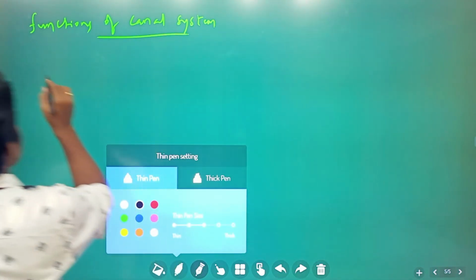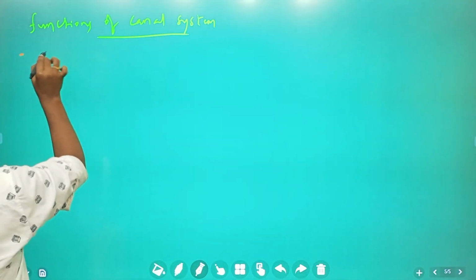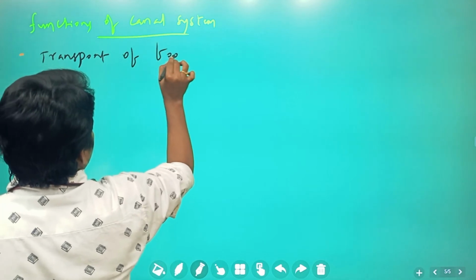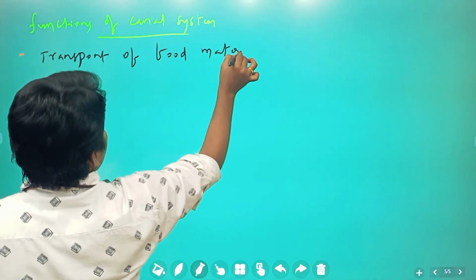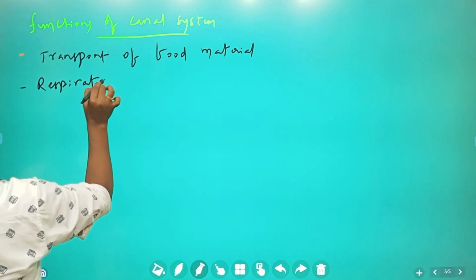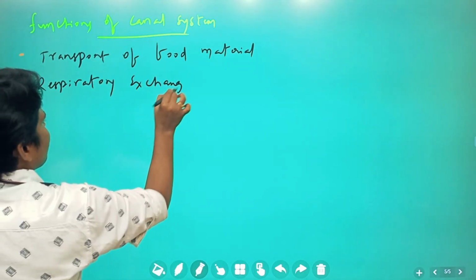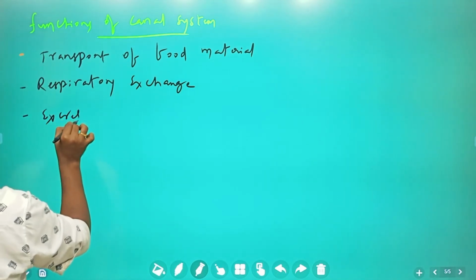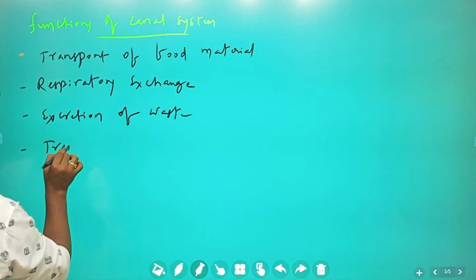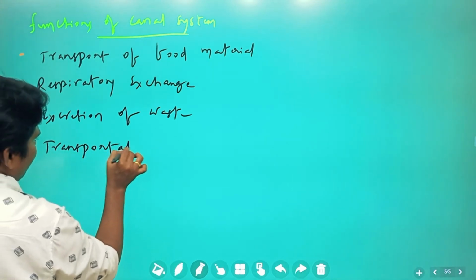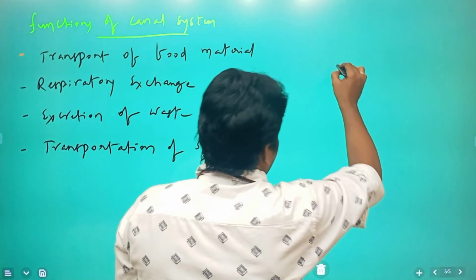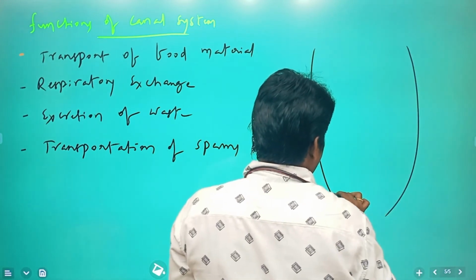The canal system is responsible for transport of food material, respiratory exchange, excretion of waste, and transportation of the sperm.